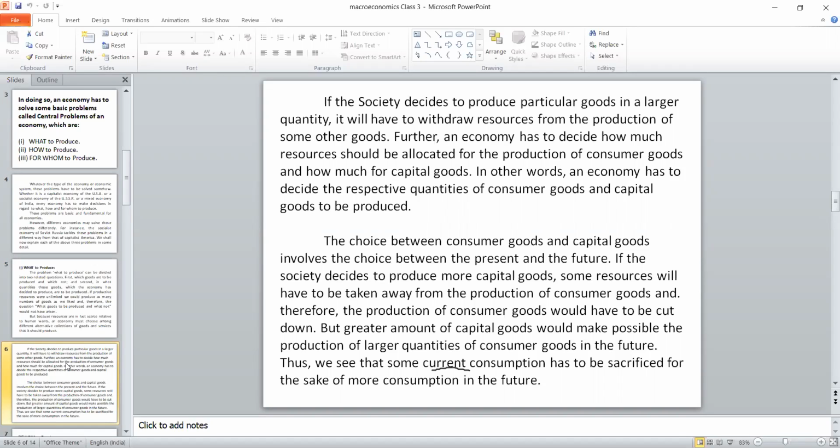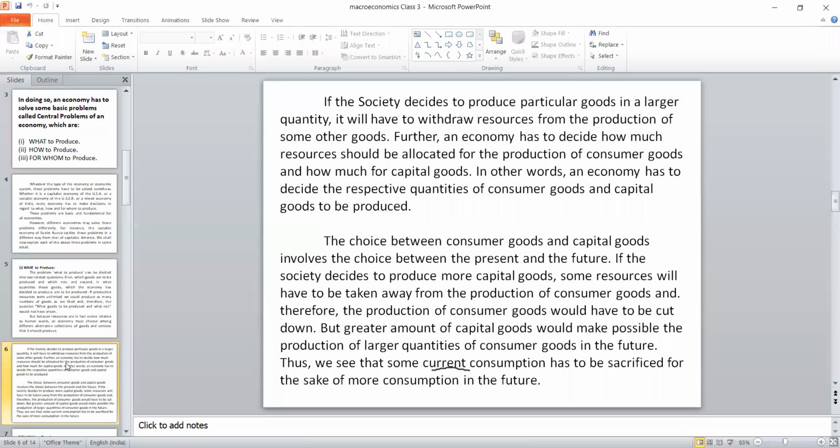It may be either a consumer product or a capital product. That's not the matter. Suppose we decide to allocate the resources for a particular product, then it indirectly affects the alternative product. The choice between the consumer and capital good involves the choice of present and the future. At that particular economic situation, whether we are going to select product X or product Y.